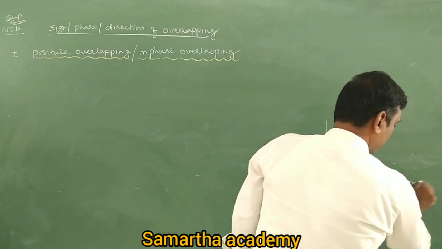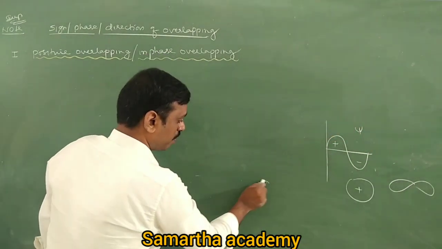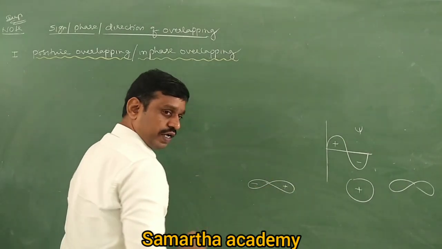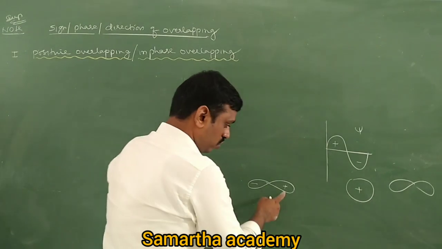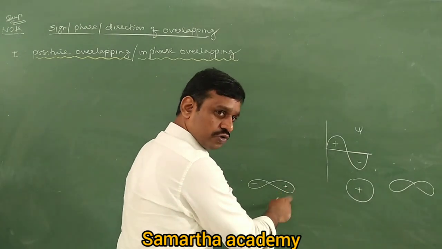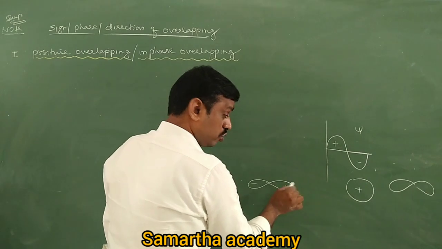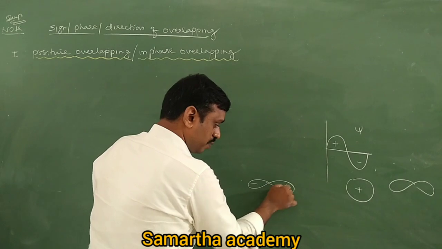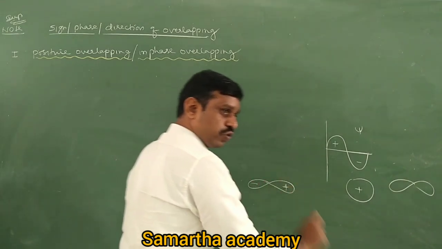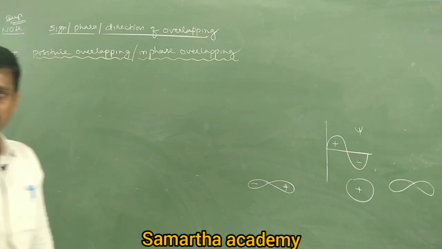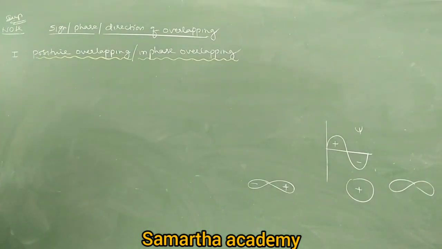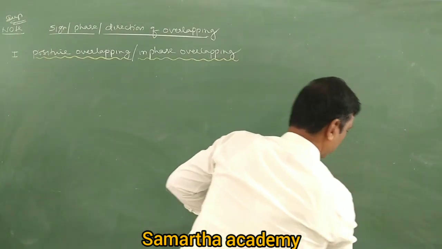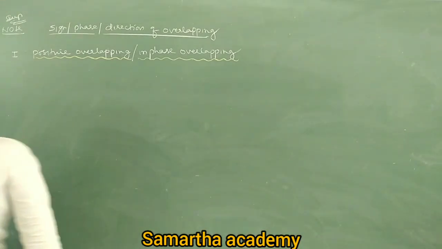A p orbital has one lobe with positive wave function and another lobe with negative wave function. It just shows amplitude or wave function, not a positive or negative charge lobe. We'll study this in atomic structure in detail, but for now remember that orbitals have wave functions.